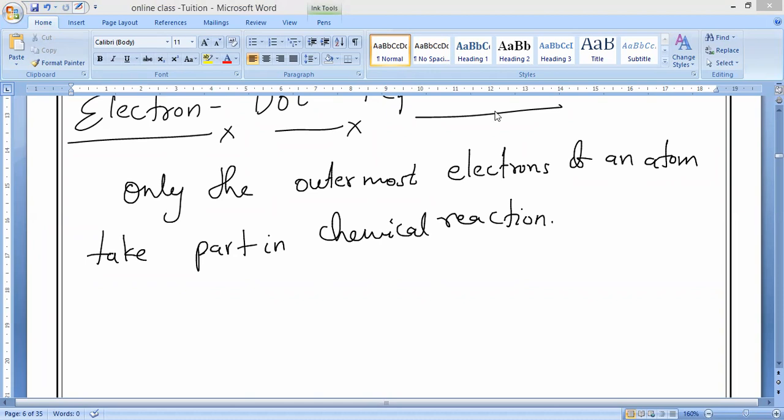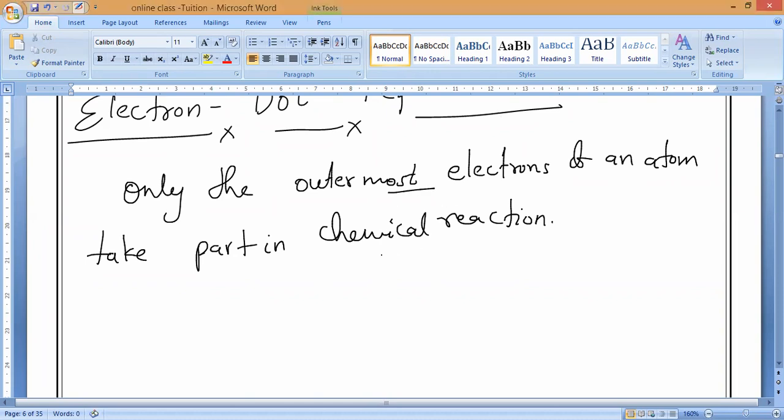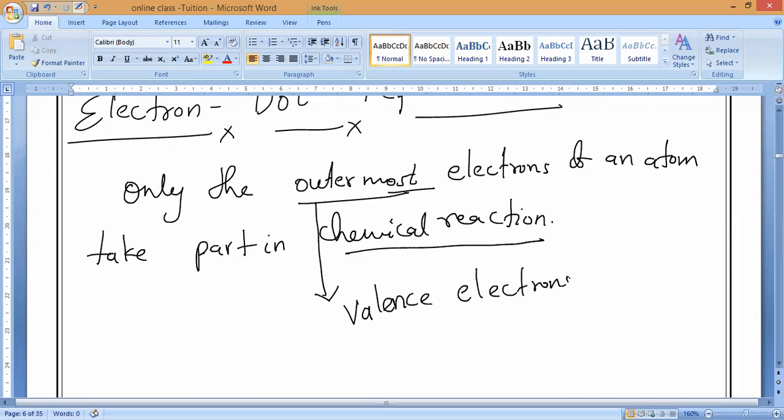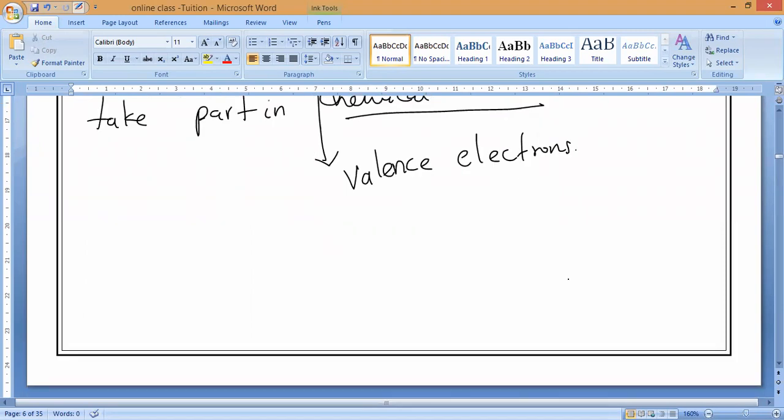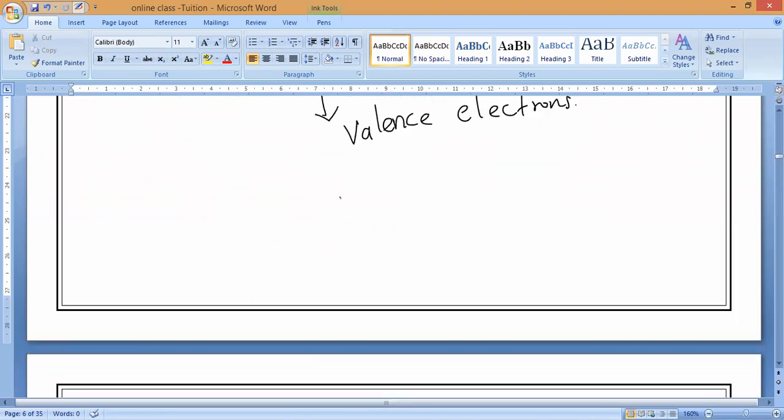And note it down. Which electrons are involved in chemical reactions? Only the outermost electrons. The outermost electrons we call valence electrons. Try to remember, all of you, the valence electrons are represented by putting dots. By putting dots, we can represent the valence electrons.